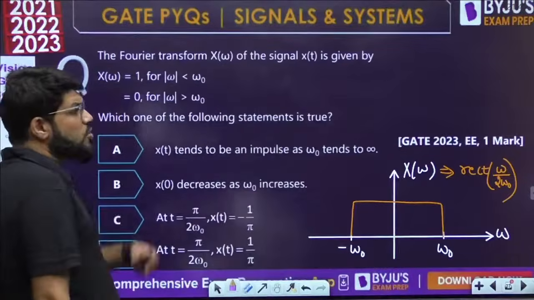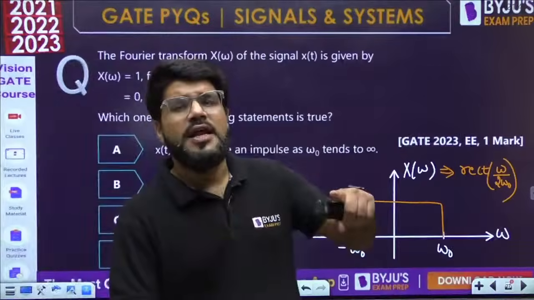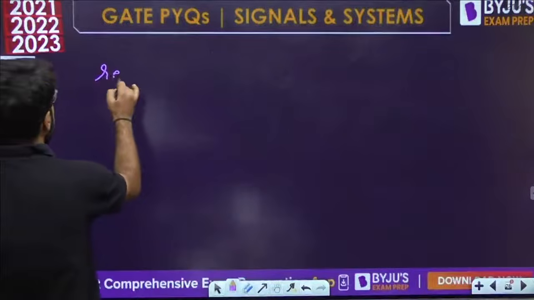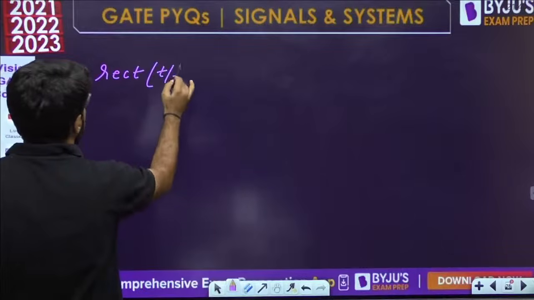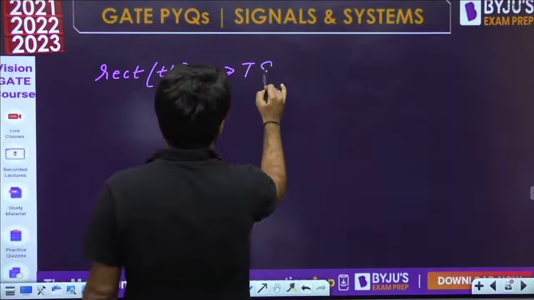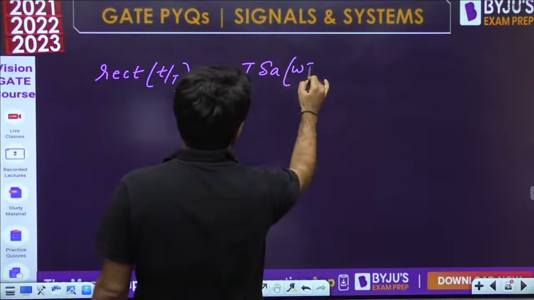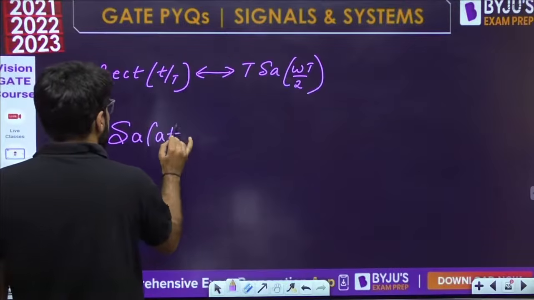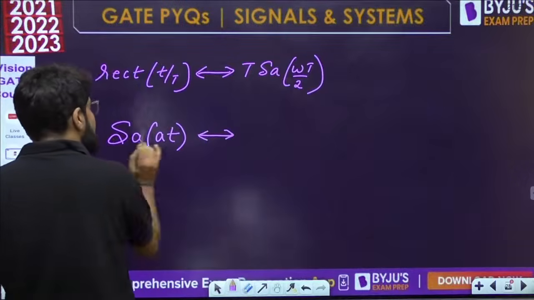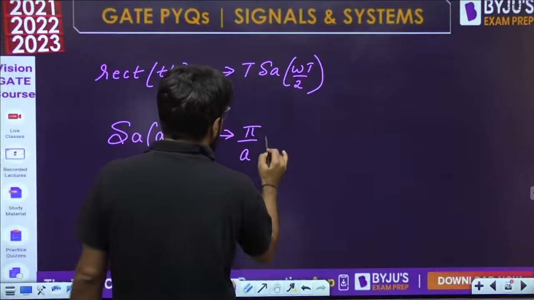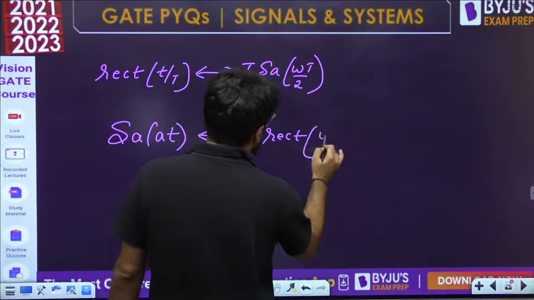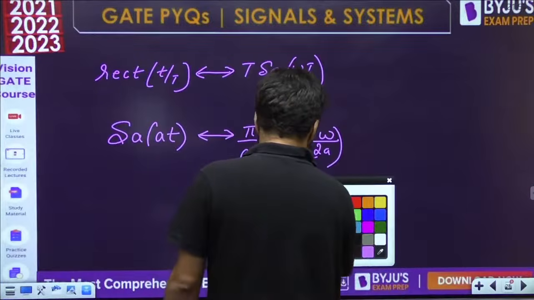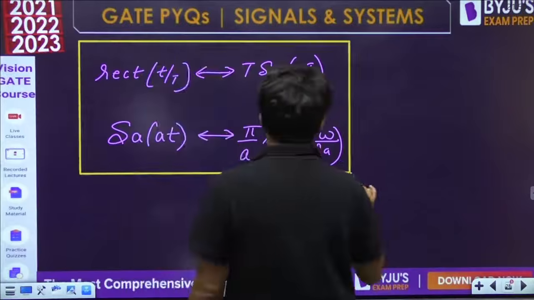Now, whose Fourier transform is rect? Rect's Fourier transform is sampling, and sampling's Fourier transform is rect, as per duality. Remember both formulas, as we revised for triangular. Rect of t by tau has Fourier transform tau sampling omega tau by 2. By duality, sampling of at has Fourier transform pi by a, rect of omega by 2a. Please remember these very important, crucial Fourier transform pairs.